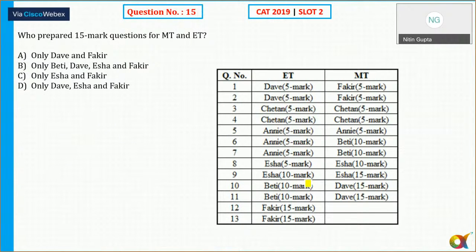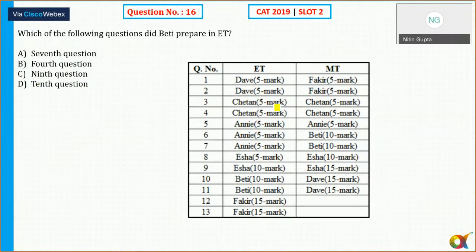Who prepared the 15-mark question for both MT and ET? So the 15-mark question for both. So that is D and E. Okay. Option D. Which of the following questions did B prepare? So he has prepared, in ET, question numbers 10, 11. So option number D. That's it.